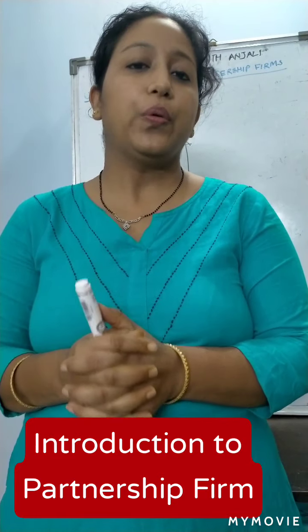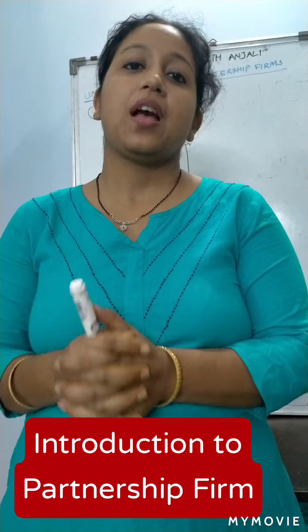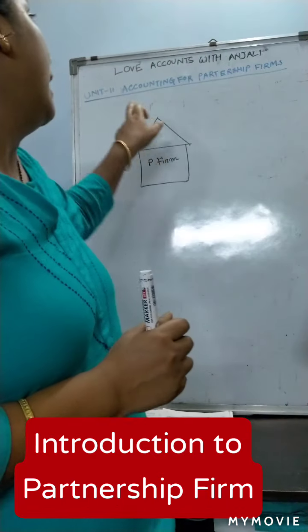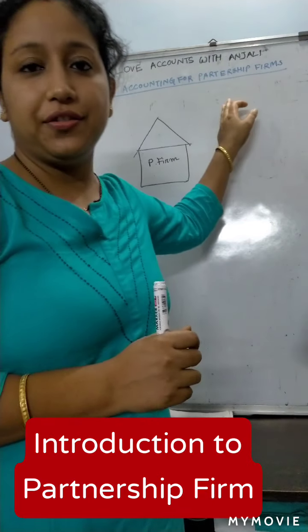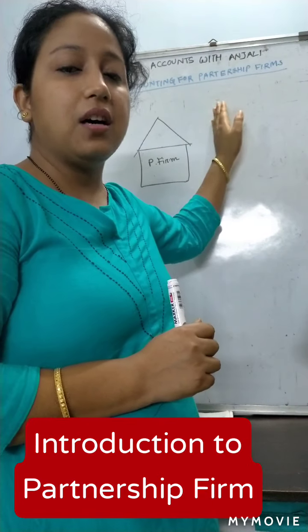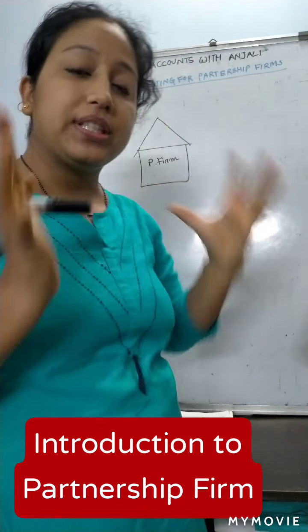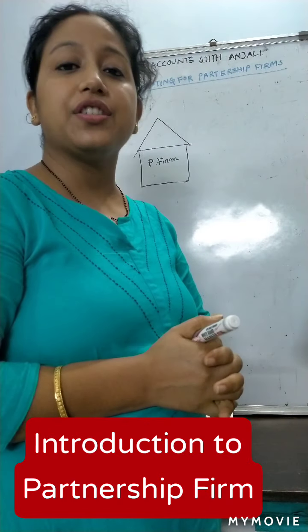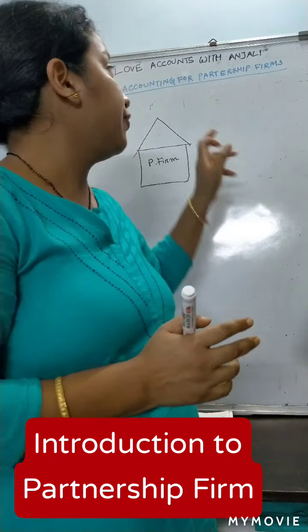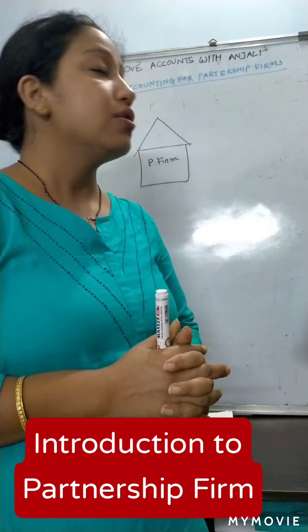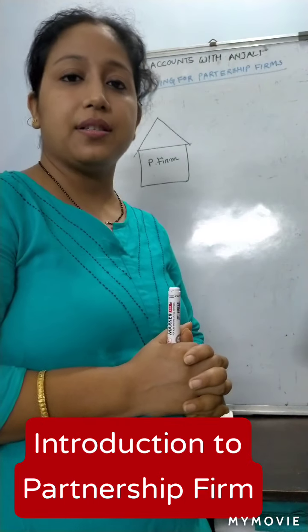Okay, so we will start today Unit 2, called Accounting for Partnership Firm. It is a chapter which is totally based on partnership firm. So the first unit is Accounting for Partnership Firm. Okay, so what is a partnership firm?